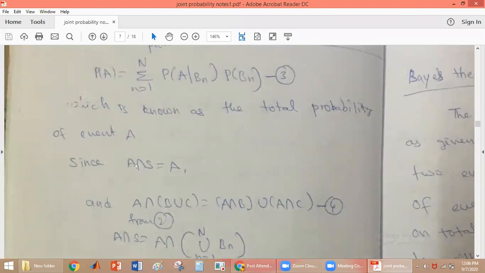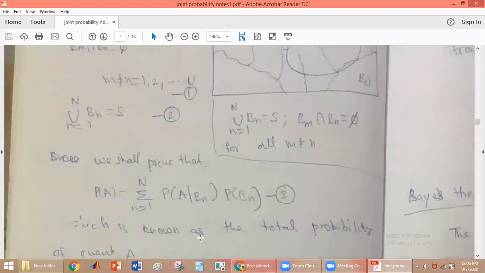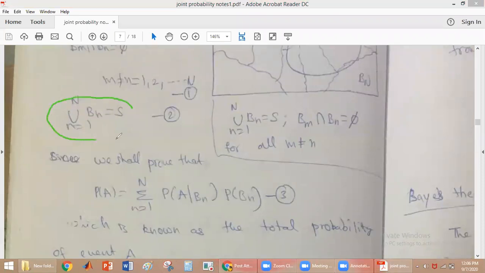A intersection (B union C) is equal to A intersection B union A intersection C. But from equation 2, what do we know? We know that the union from n equal to 1 to n of Bn is equal to S, no? Union of all these n mutually exclusive events will be equal to the sample space. So union 1 to n Bn is equal to the sample space.